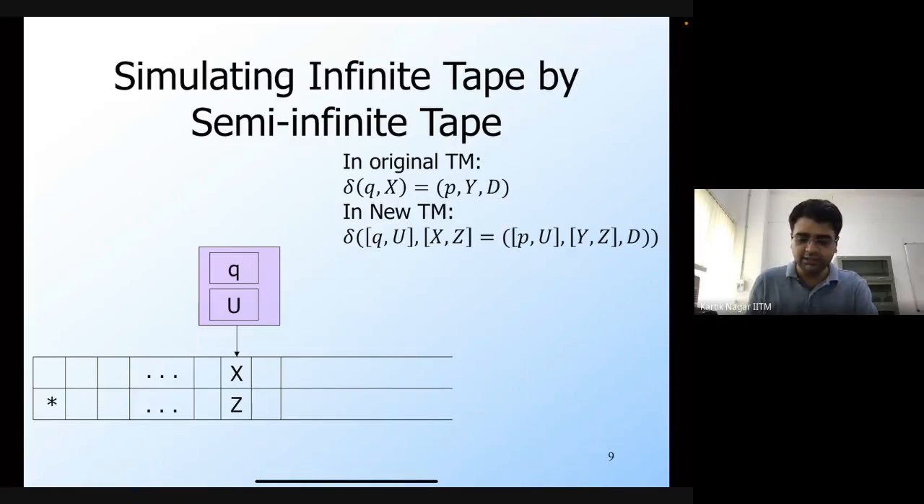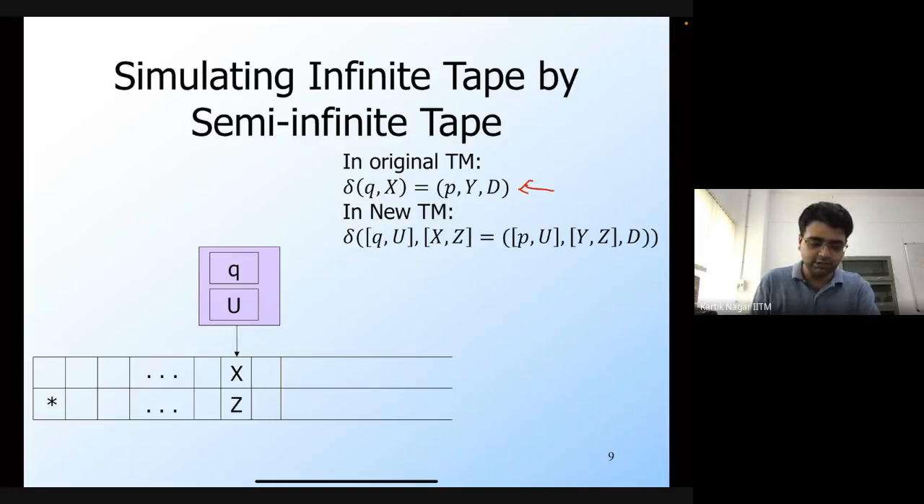Now we can define other transitions of the new semi-infinite tape Turing machine. In particular, let's say in the original Turing machine we had a transition which says that if you are in state Q and you read the tape symbol X, then you move to state P, you replace X with Y, and then you move the tape head in the direction D.